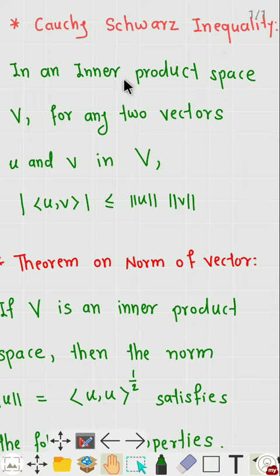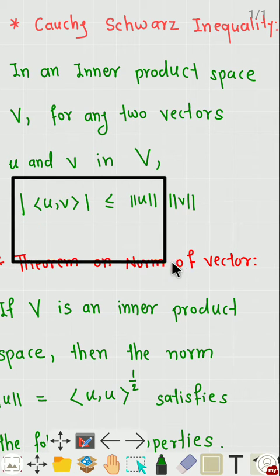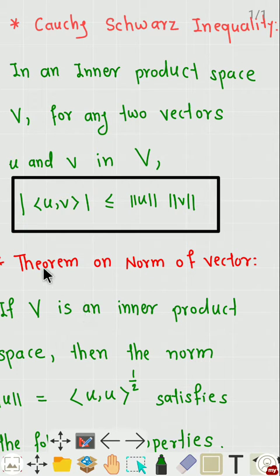Cauchy-Schwarz inequality. In an inner product space V, for any two vectors u and v in V, the mod of the inner product of u and v is always less than or equal to the norm of u times the norm of v. So this inequality is called the Cauchy-Schwarz inequality. Let us go to the next theorem.